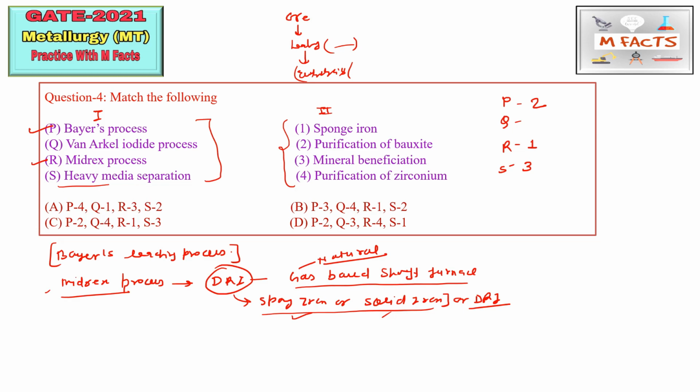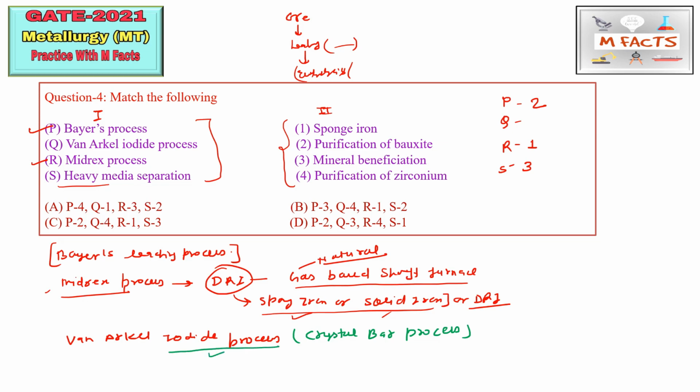Okay, so the next thing is this Van Arkel iodide process. This process is very important, and it is basically known by many names. Names of this process are very important. The first name is crystal bar process, or the other name is iodide process.